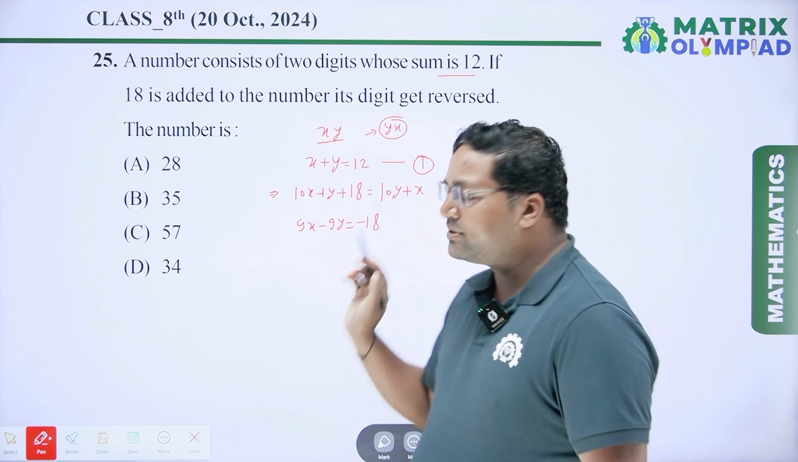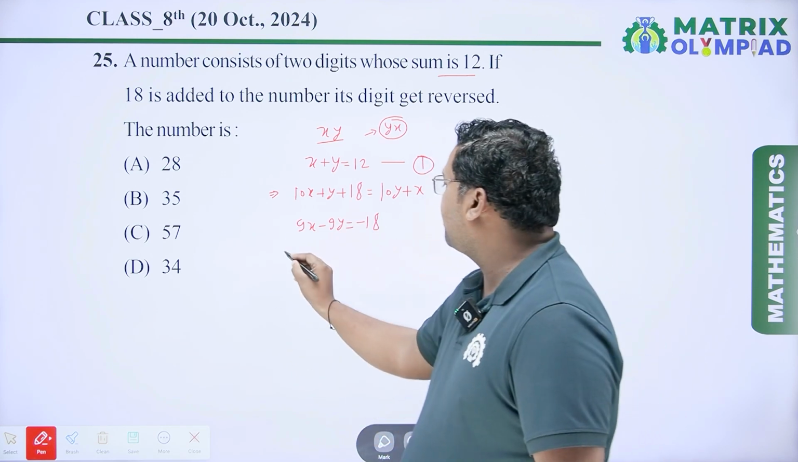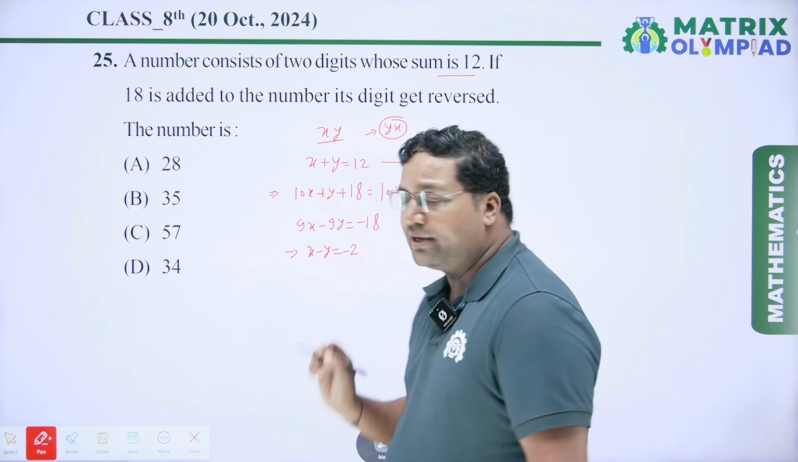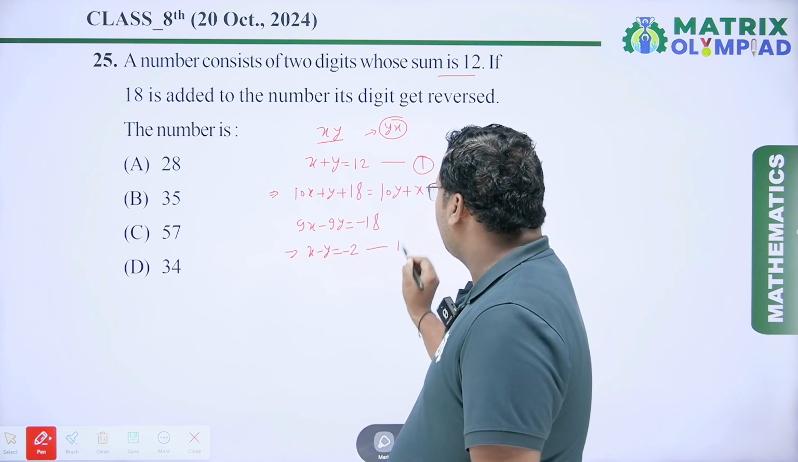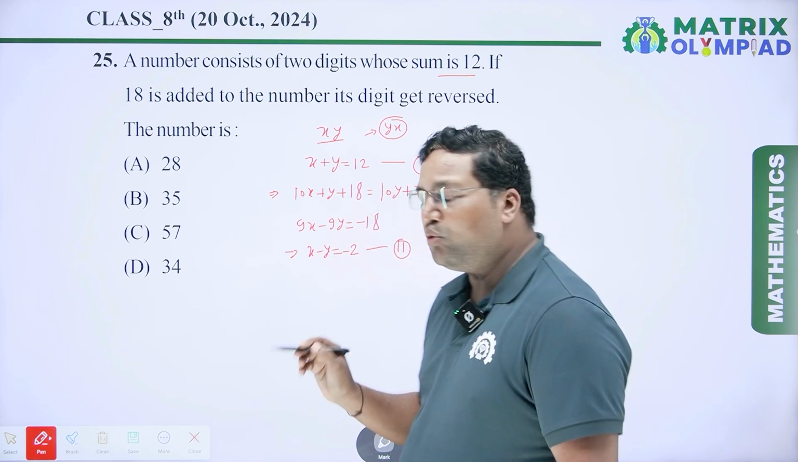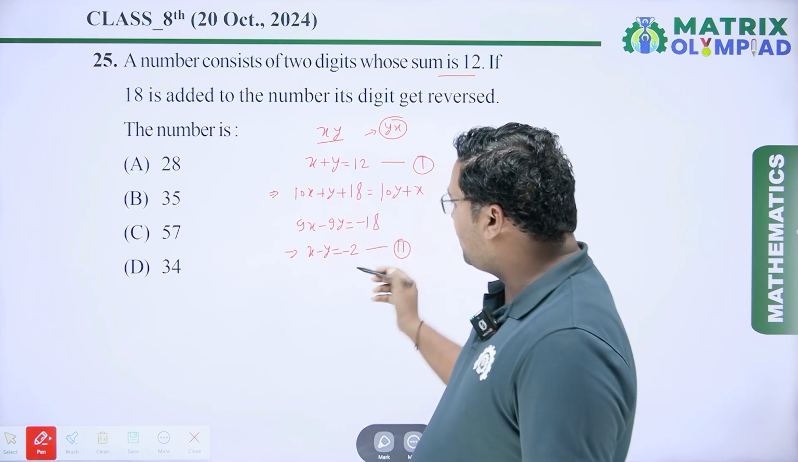This whole equation is divided by 9. So x minus y is equal to minus 2. Now this is our equation number 2. So we have to solve equation number 1 and equation number 2. So I have to add equation 1 and equation 2.